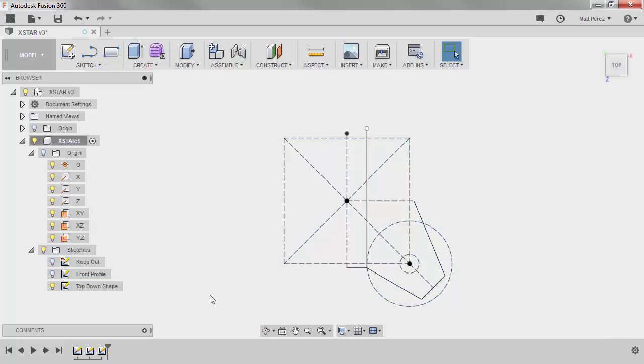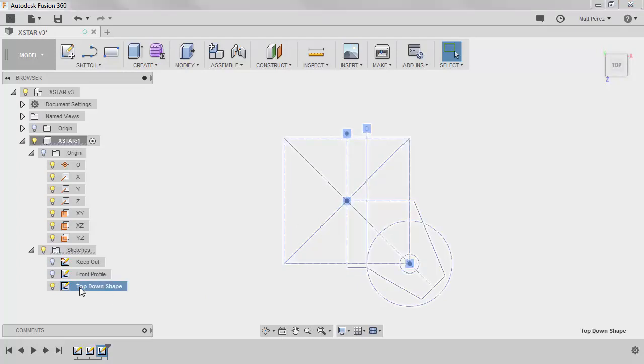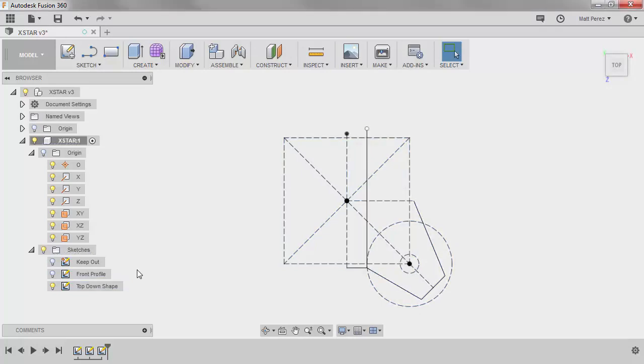And again, you don't have to follow exactly along with what I'm doing, my naming conventions, or even naming the sketches if you really don't want to. This is the design process that helps me as I'm going through. Once you get a dozen or more sketches, which we're going to have quite a few more than that, it makes it a lot easier to come back to the browser and figure out what each sketch was.